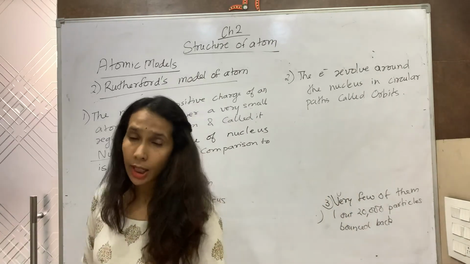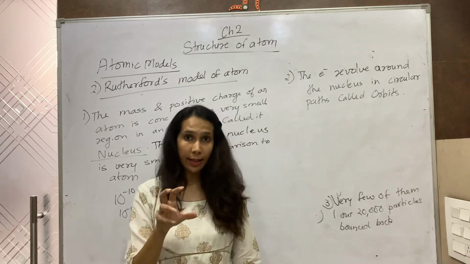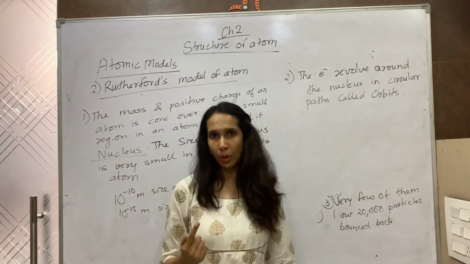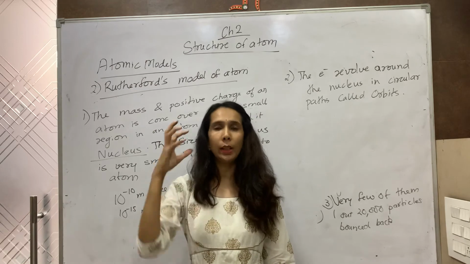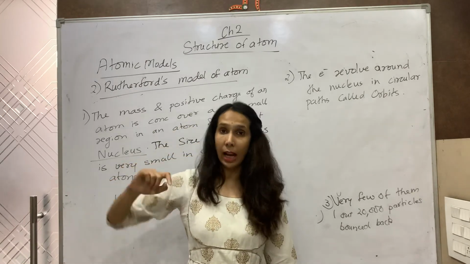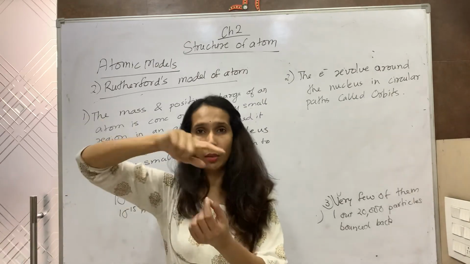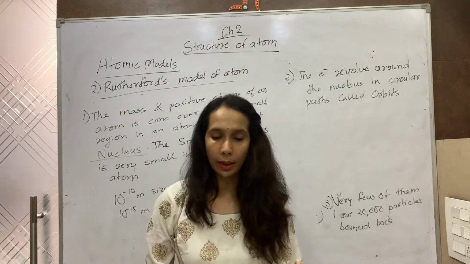Now he compared his model to a solar system of which the sun is the center and the planets revolve around it. He compared the nucleus to a sun and the electrons to the planets. And he said that as planets revolve around the sun, the electrons revolve around the nucleus.